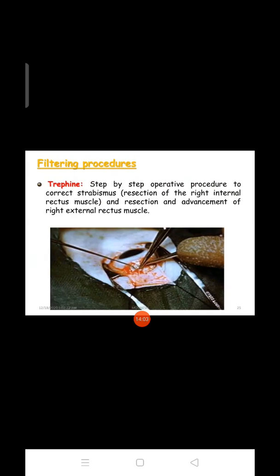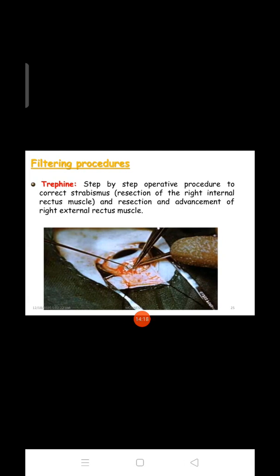Next is a filtering procedure. Filtering is a trephine step, an operative procedure to correct a strabismus, with resection of the right internal rectus muscle and advancement of the right external. They will do the filtering procedure. They will correct the external rectus muscles.